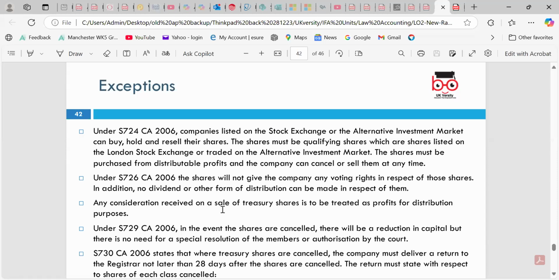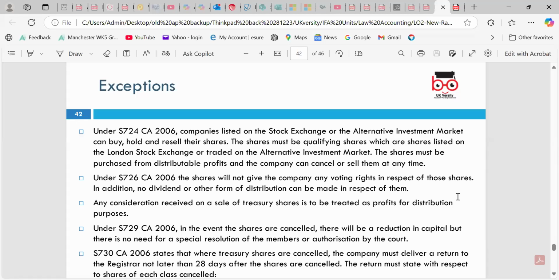Okay, so under section 724 of the Companies Act, the stock exchange or Alternative Investment Market can be used to buy, hold and resell the shares, and the shares must be qualified. These are shares which are listed on the London Stock Exchange and on the different indexes, which we can look around under section 2.